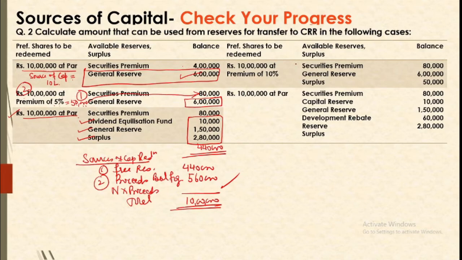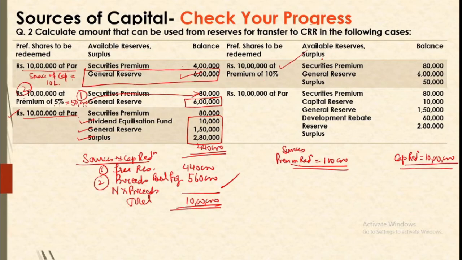Now next, you have preference shares being redeemable at a premium of 10%. So we are to arrange for two sources: sources of premium on redemption, 1 lakh, and sources of capital reduction, that is 10 lakh. Now we will be providing for the sources of these two things one by one in this question.